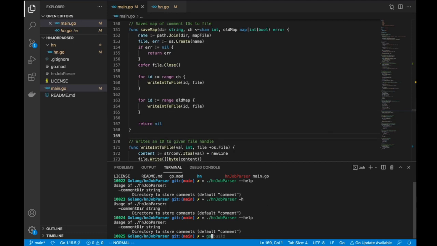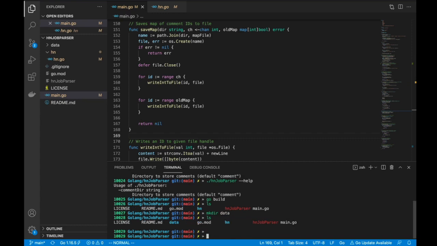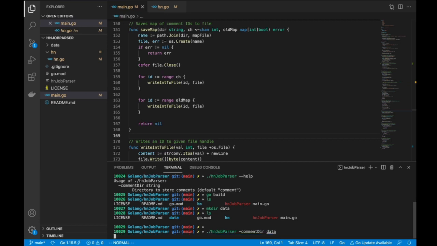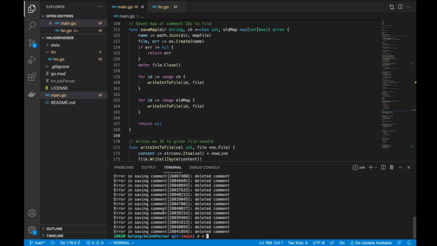Let me try running this program. We essentially create two files, one map and one bunch of all the job postings. So let me just try running it once. Okay, and it'll just print a warning about... Error? It's technically not an error, it's just a warning, because these are deleted comments. I could have just avoided these log lines, but I'm cool with it.